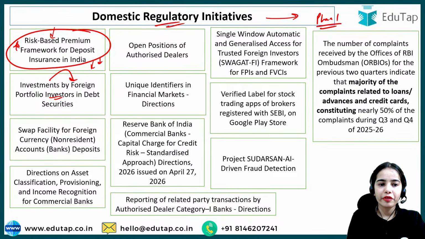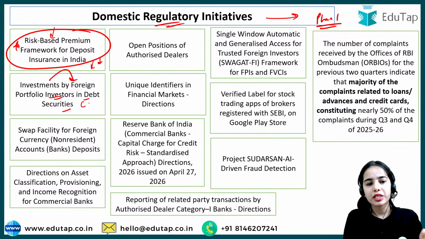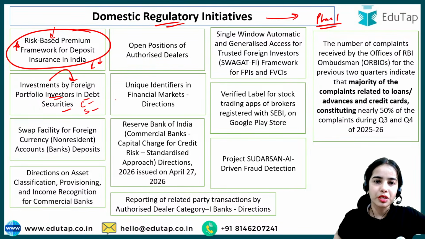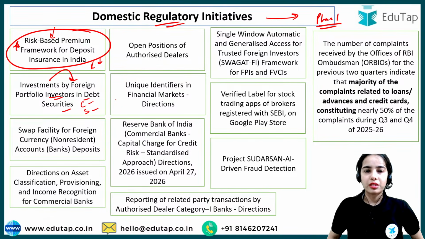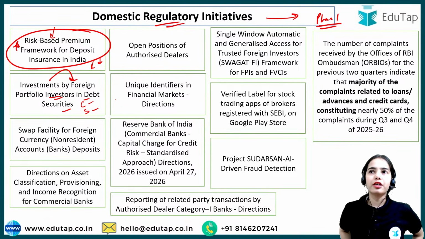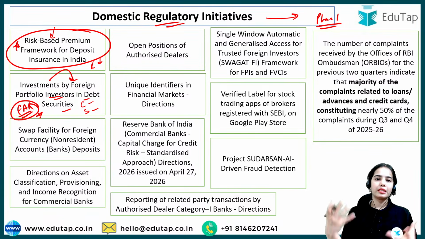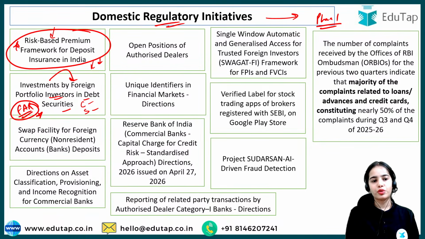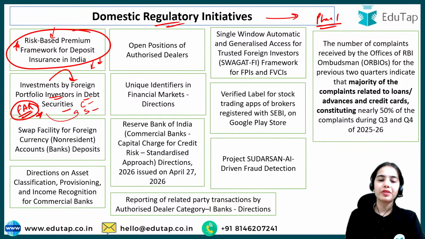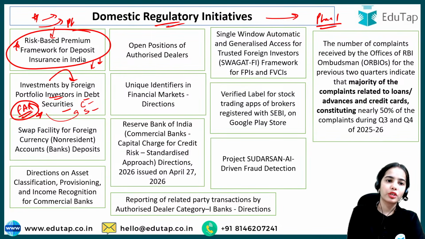Investments by foreign portfolio investors in debt securities: the limits given were 6% for central government securities and 2% for state government securities. This is the limit for foreign portfolio investors. It has also been said that through the FAR, the fully automatic route, more government securities will be introduced, or have been introduced. Okay, so this we have discussed in the marathon session and in Finance 360. These articles we discussed in Finance 360 or in the marathon session for phase 1.